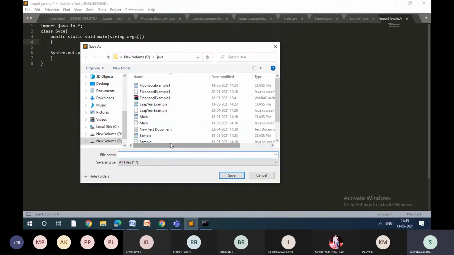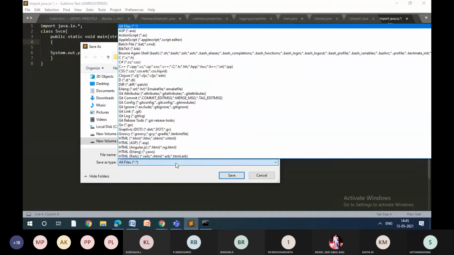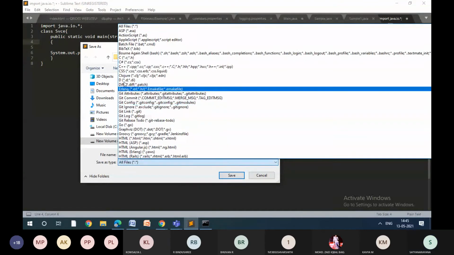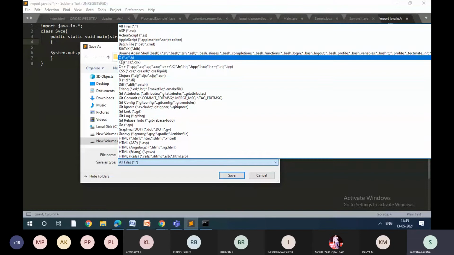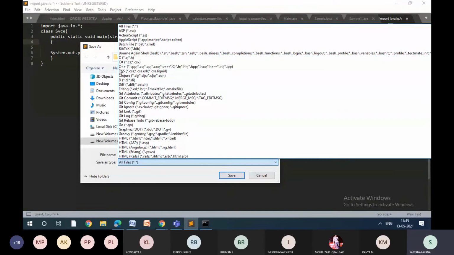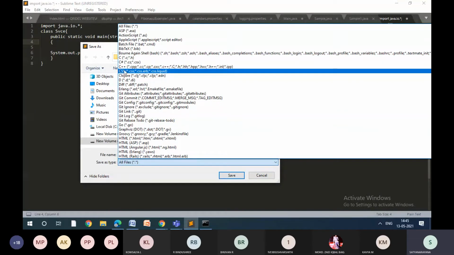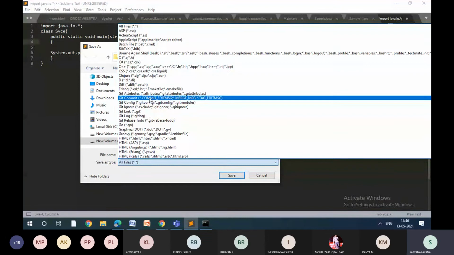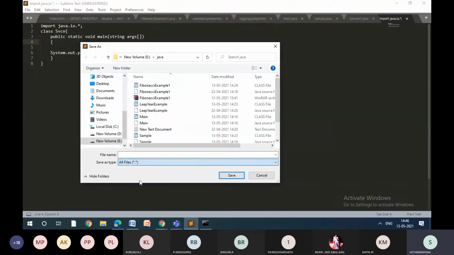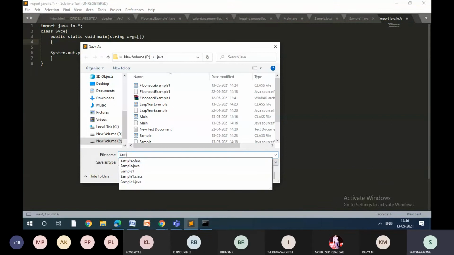see, this is where the beauty of your Sublime Text will come. So you can write C program, you can write C hash program, C++, D, whichever language program you want: Java, HTML, PHP, ASP, .NET, all those things you can write here. So once it is done, you need to save it. As I said, class name should be same as program name. So I'm just saving it as SVCE.